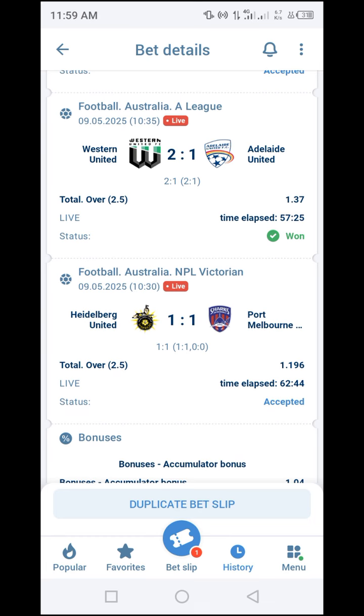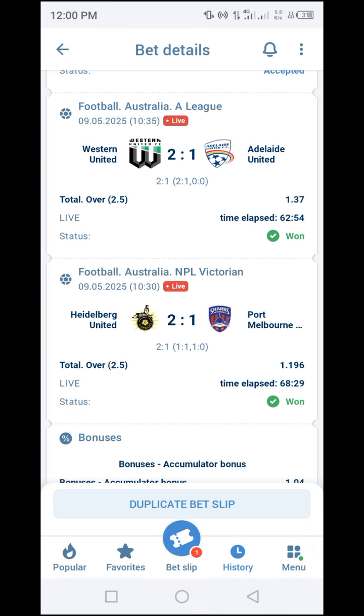Now, assuming that these two games we have already placed, as we stated, the first one is Western United and Adelaide, where we looked at 3.5 goals. We're expecting another goal. The odd which we chose before was 1.33. Making a combination of these two events is going to give us an odd above 1.6. And looking at the $100 value for those two events running live, it is going to give us at least $60 as an extra, which of course we use this live strategy to tell you that it works, and to demonstrate to you that this works.